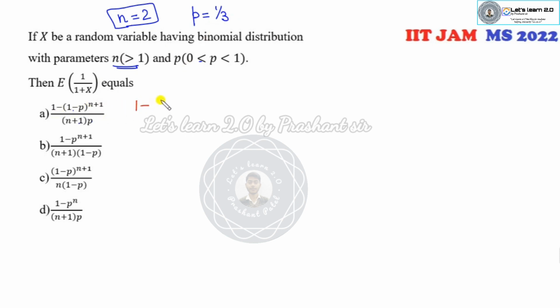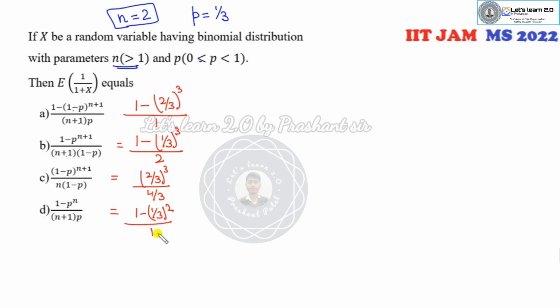If I choose 1 over 3, then the options become 1 minus 2 over 3 raised to power 3 divided by 3 into 1, 1 minus 1 over 3 raised to power 3 divided by 3 into 2 by 3, 1 minus 2 over 3 raised to power 3 divided by 2 into 2 by 3, and 4 over 3 into 1 minus 1 over 3 raised to power 2 divided by 3 into 1. Now all the options are different.